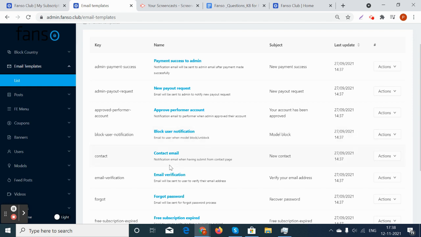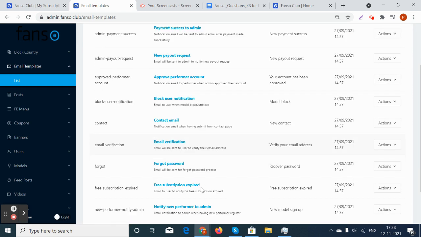And suppose there is a contact page; while submitting that contact page, the notifications will be sent. And the email verifications will be sent for both the model as well as the user in the platform. And the forgot password option: suppose the model or the user has forgotten their password and is trying to set up a new password in the platform, for that the email notifications will be generated.